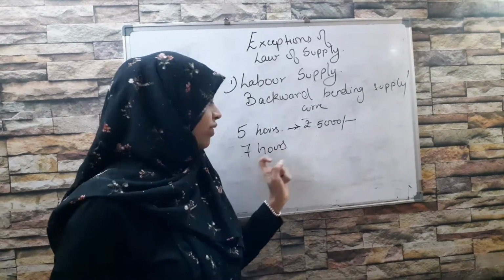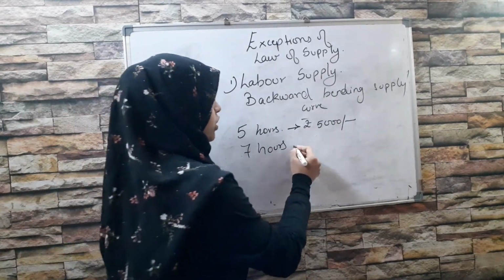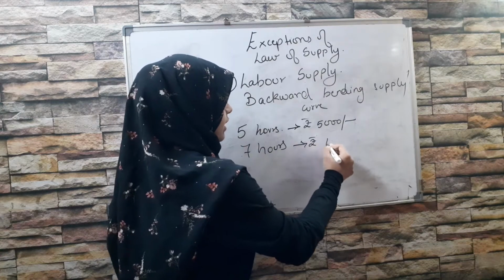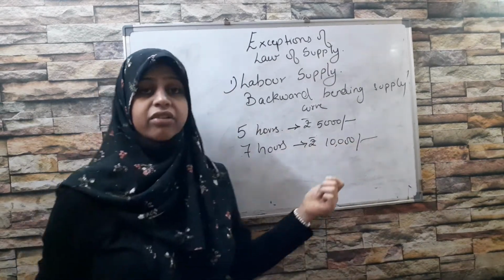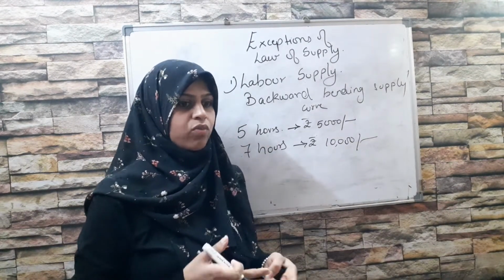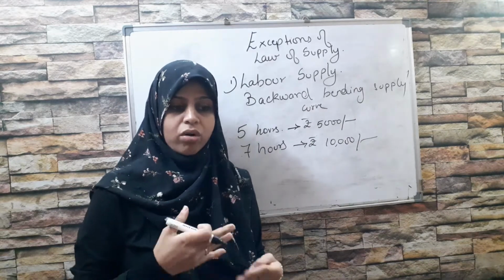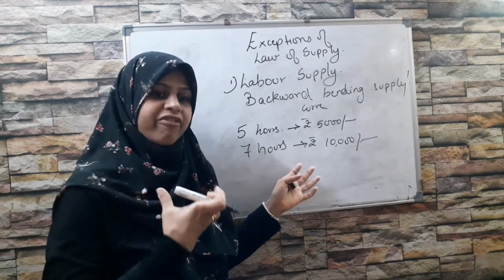So when the boss offered him, you work for me for 7 hours, I am going to give you 10,000 rupees, immediately the worker became very happy because that's what he was looking for. He wanted some more money, he wanted an extra part-time job, so his wish came true.